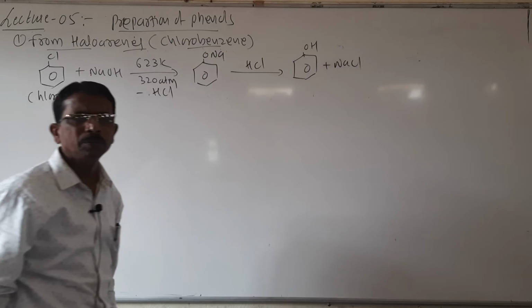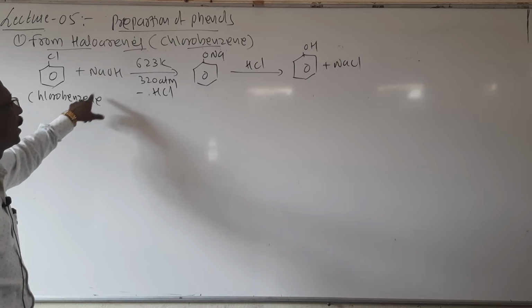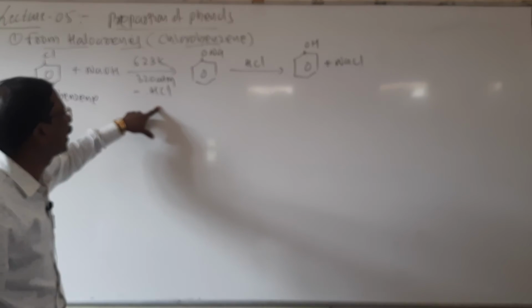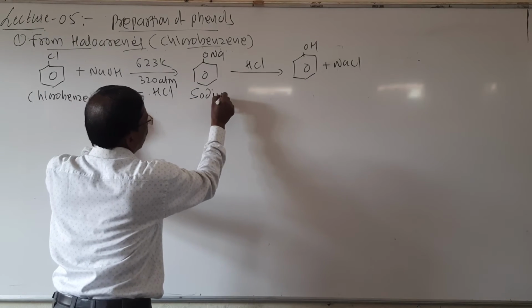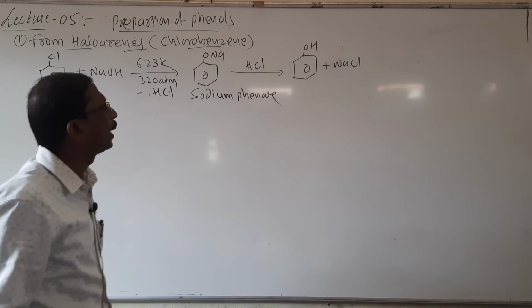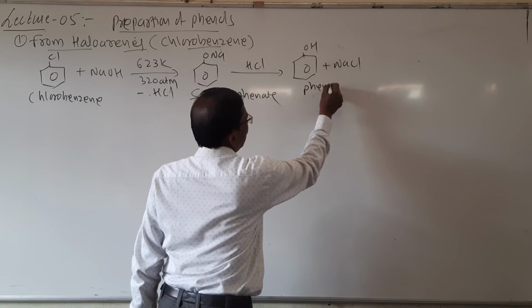Look here, students, how phenol is obtained from chlorobenzene. When chlorobenzene is treated or fused with sodium hydroxide at 623 Kelvin and 300 atmospheric pressure, it forms sodium phenate, and then this sodium phenate on acidification gives phenol. It is the first.